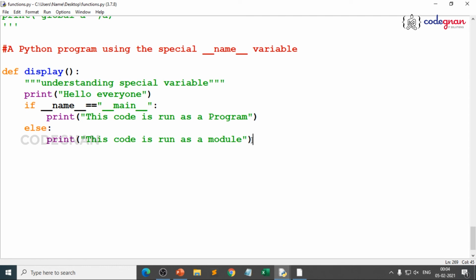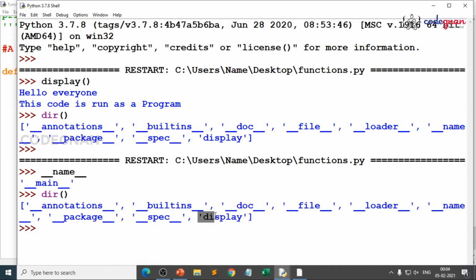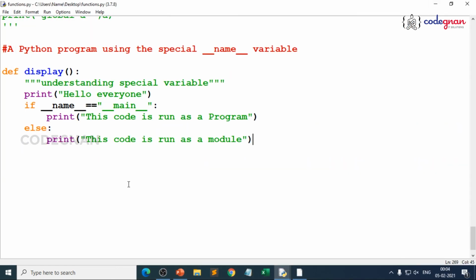Again, class and object are different. A class consists of multiple objects. So make sure that we can pass a function to another function just like we pass an object or value to a function. We use the same concept when we go for understanding object-oriented programming. Just make sure that whenever you run any file, if you give special variable name, automatically you get the answer as main itself. So always check the directory, whatever script you are running, you see it is clearly running the display function only. Why? We have run this script file. That is the main difference when you go for understanding the special variable, right?